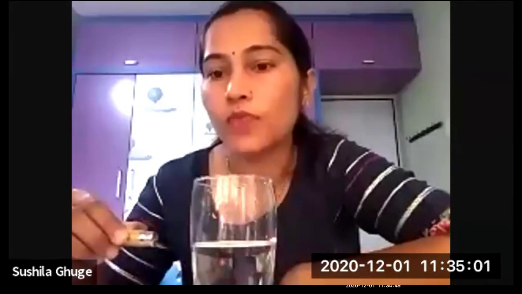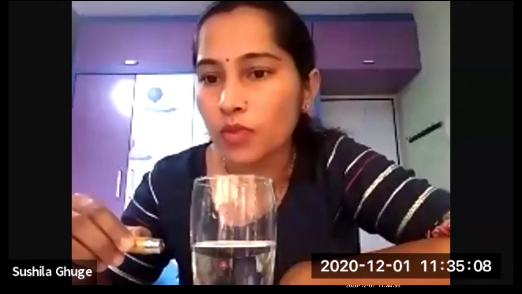I'm passing this through the first glass. Can you see anything? Can you see a beam of light passing through this glass? You can see one dot of red light on the glass.